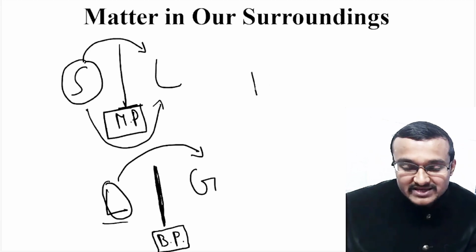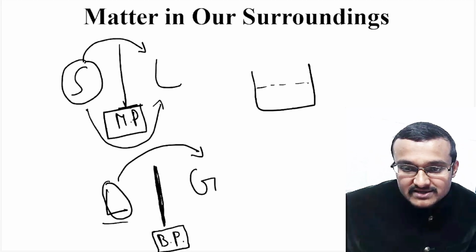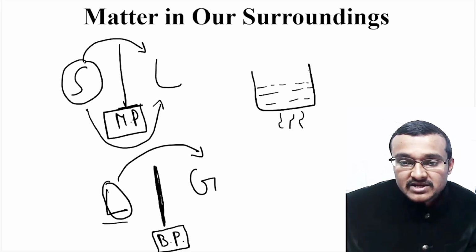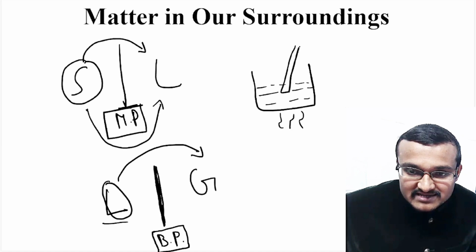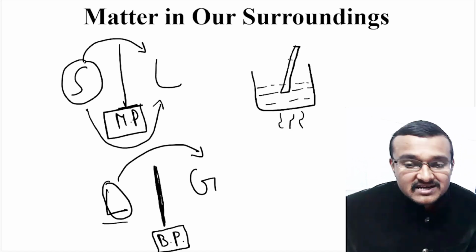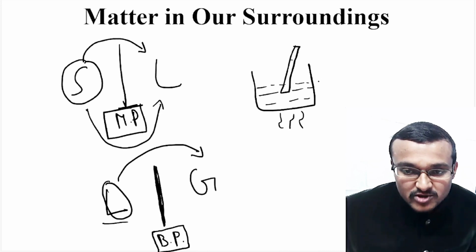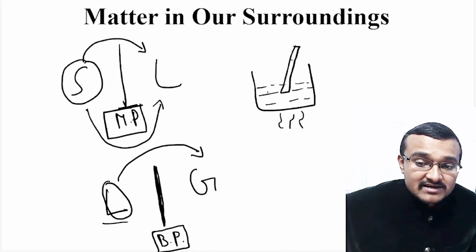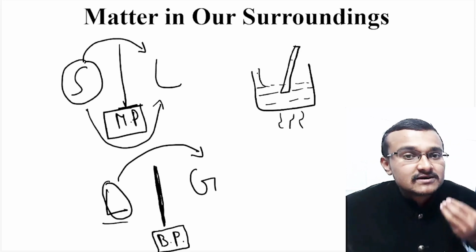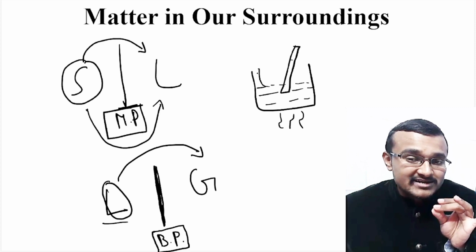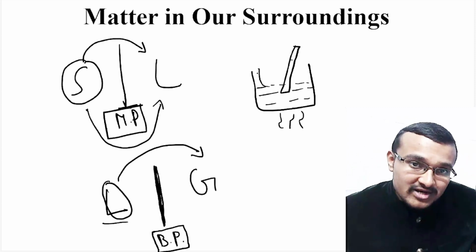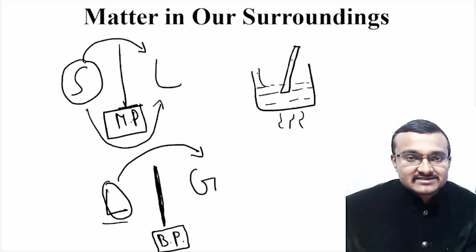This you can also do with an experiment. You can take water in a beaker, heat this water, and keep a thermometer inside the water and observe the temperature. When the temperature reaches 100 degrees Celsius on the thermometer, at that point the water will start boiling and will get converted into the gaseous state. At that point, the temperature on the thermometer will be 100 degrees Celsius only. It will not increase beyond 100 degrees Celsius.